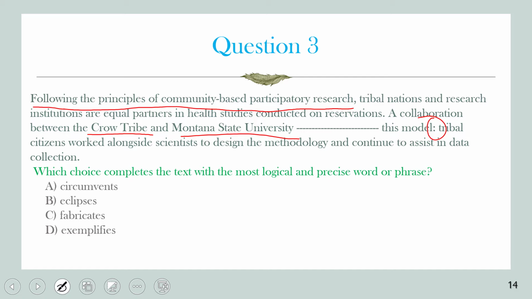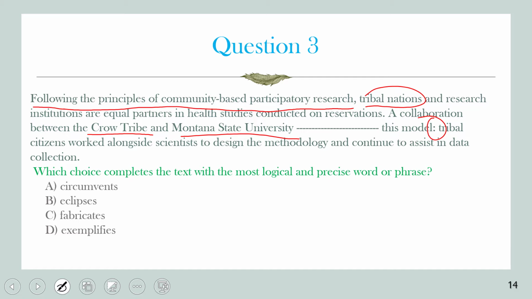assist in data collection. So, my friends, here we can simplify the text, saying that there is something we call principles of community-based participatory research, in which tribal nations and research institutions can be equal partners or equally participate in any field. Here in this text, health studies conducted on a reservation.